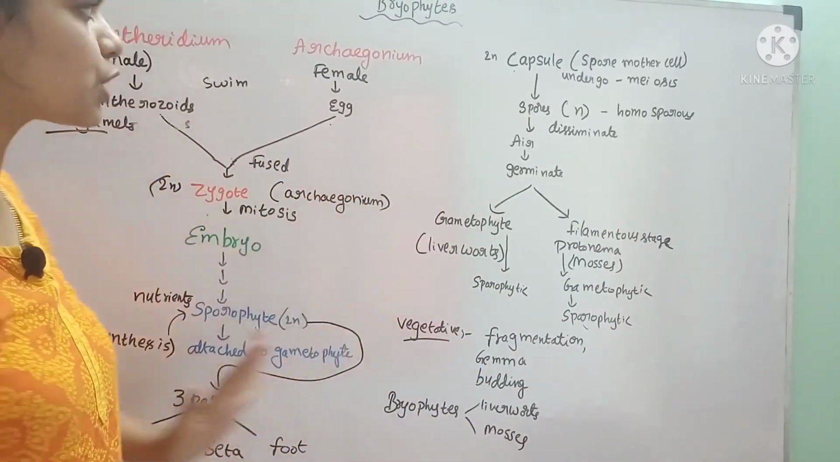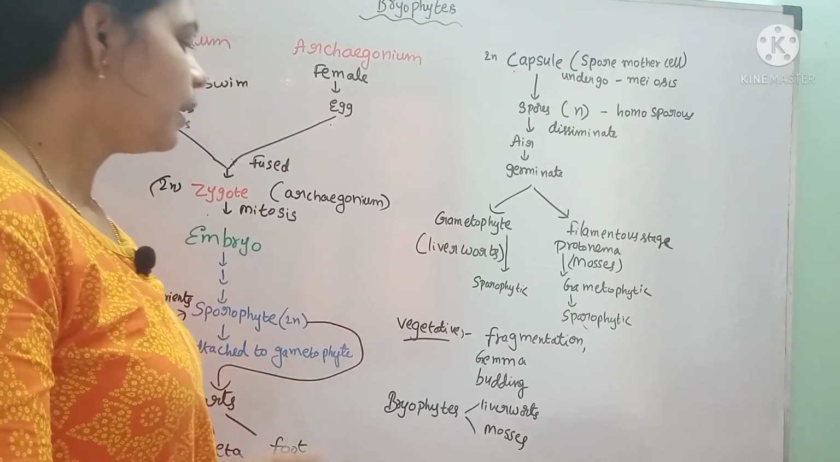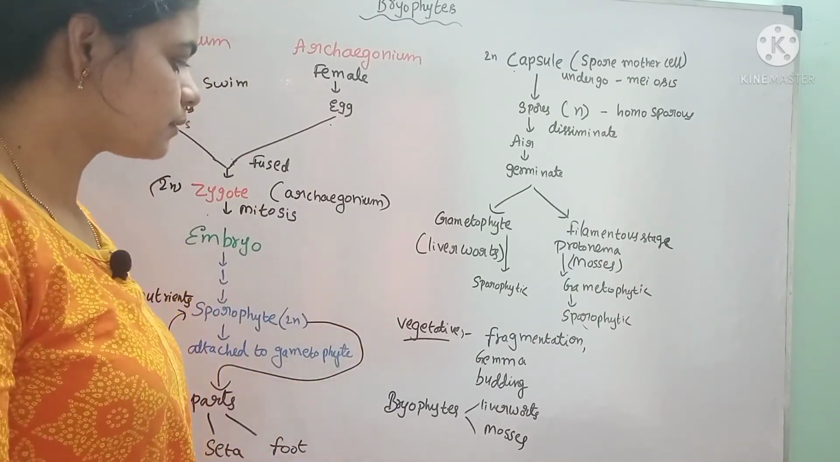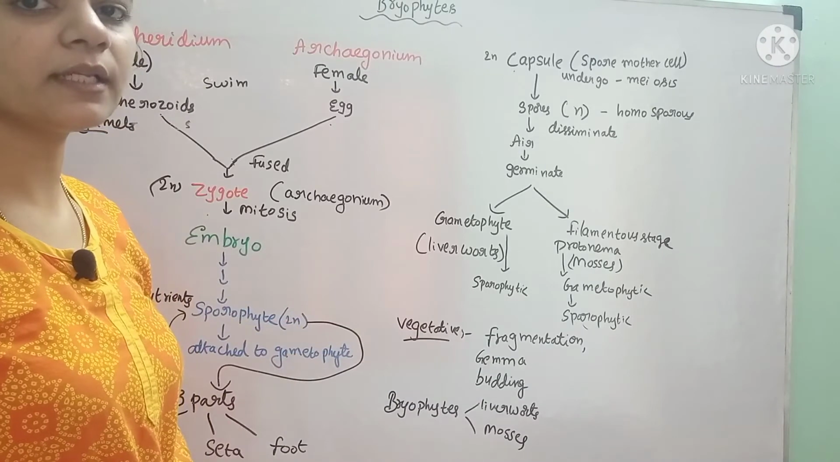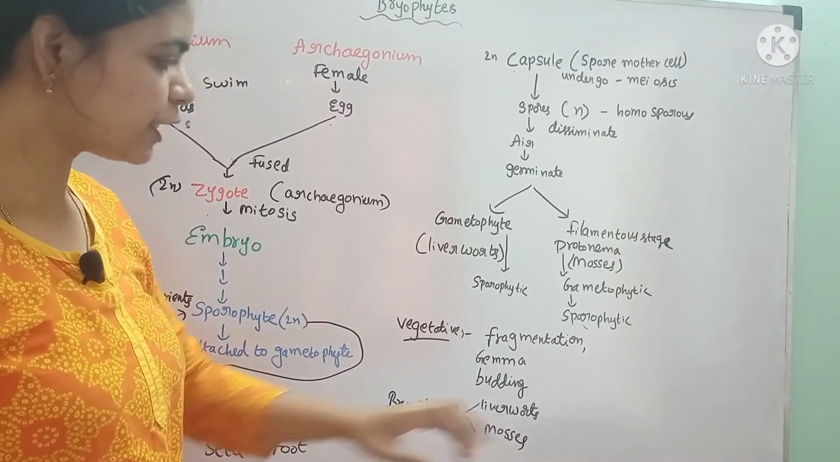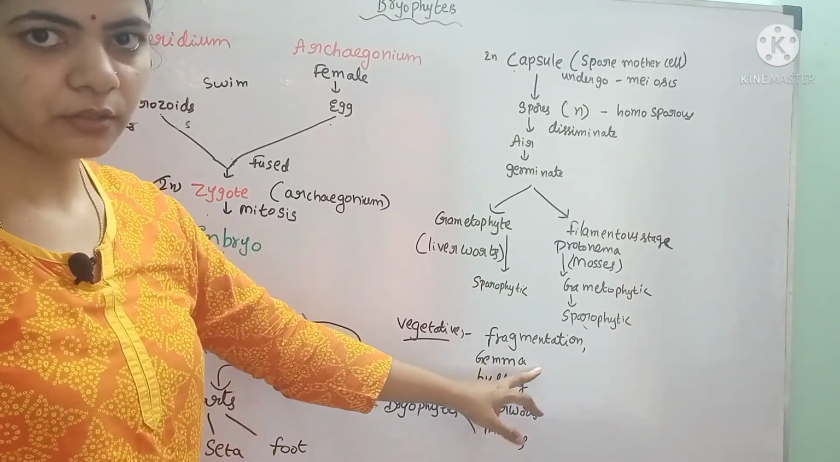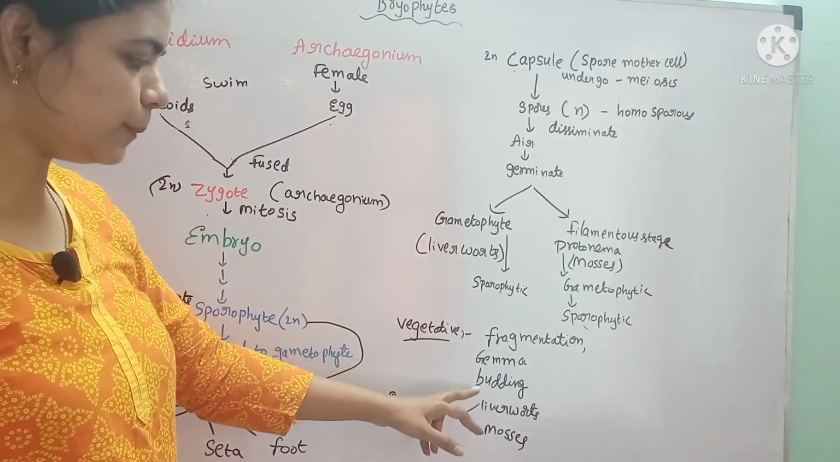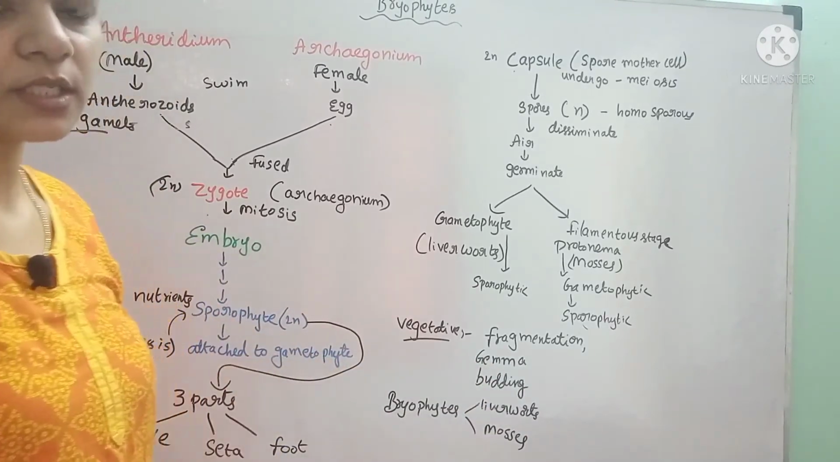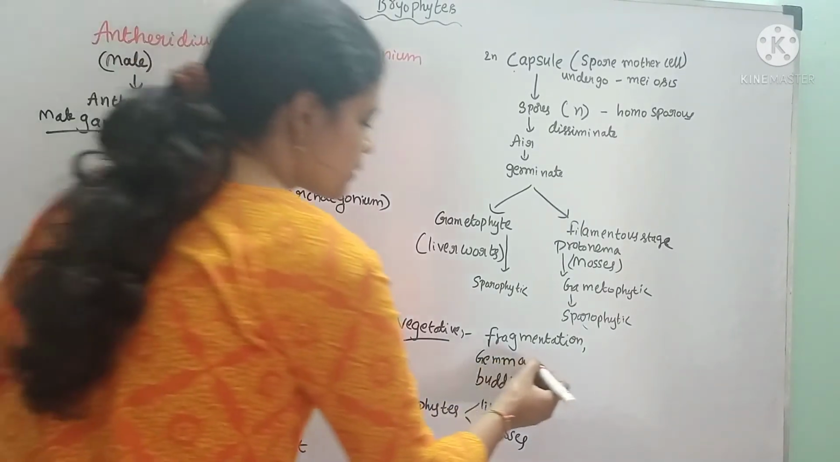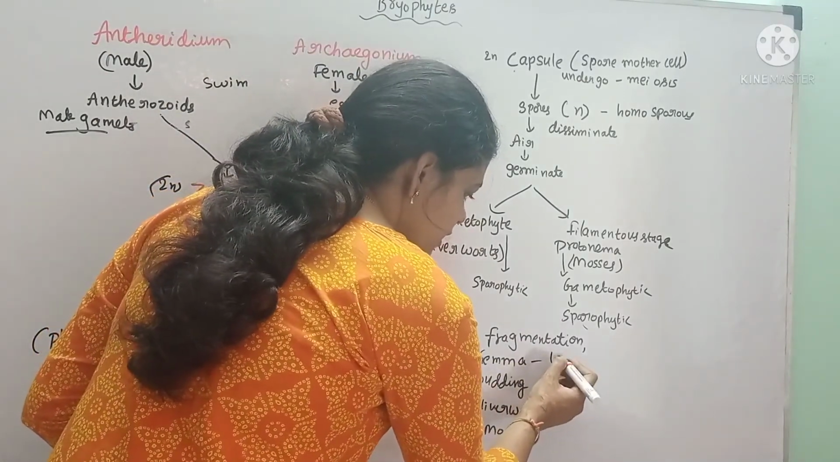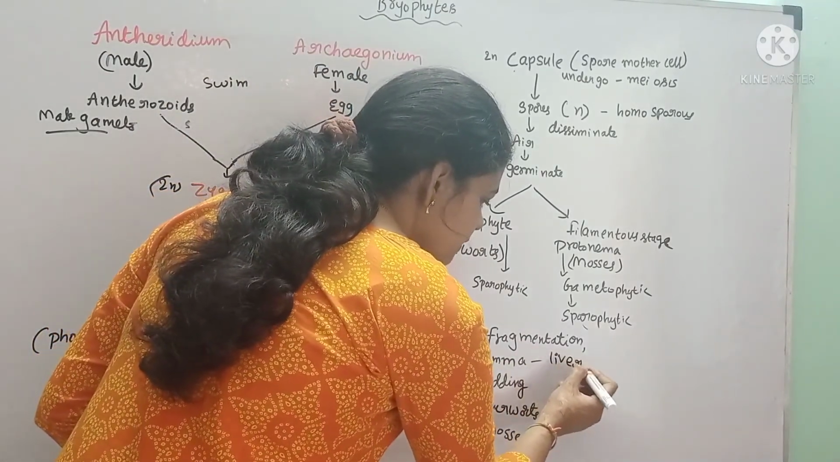This is about sexual reproduction in bryophytes, whereas for vegetative reproduction, these organisms may reproduce by fragmentation, gemma or budding. Gemmae are special structures found in liverworts for vegetative reproduction.